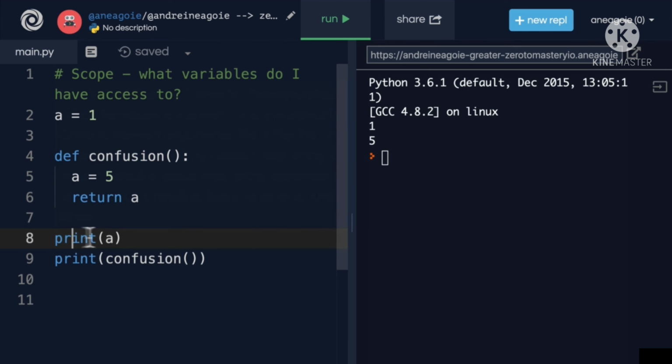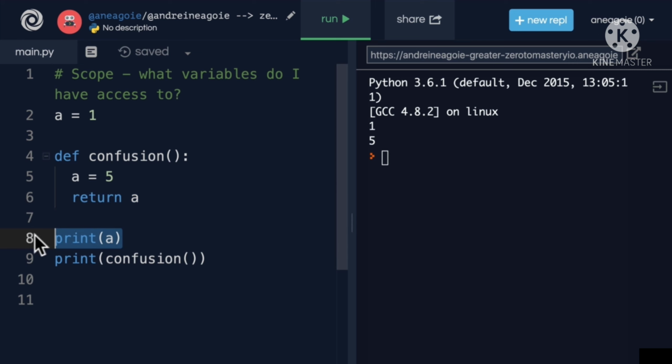And line 8 is going to say, hey, print a. What's a? Well, the only time that I've seen a is right here, a equals 1. So go into memory, what's a? A equals 1. But then when I run confusion like this, I'm going to say, hey, a is going to equal 5. And now we return a, which is 5.